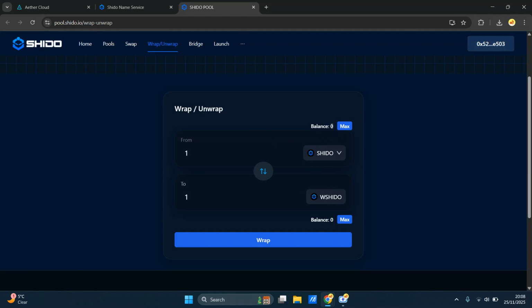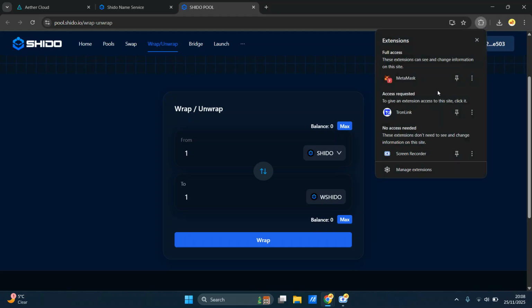Now, because my balance is 0, we haven't topped anything up. So let me quickly go ahead and transfer some Shido to that address, so we can quickly show you. I know this is turning into a Wrap Shido tutorial, isn't it? But you can skip all of this. Let's just carry on.